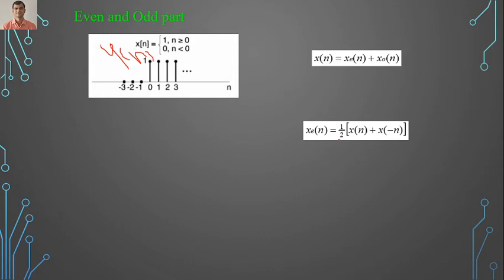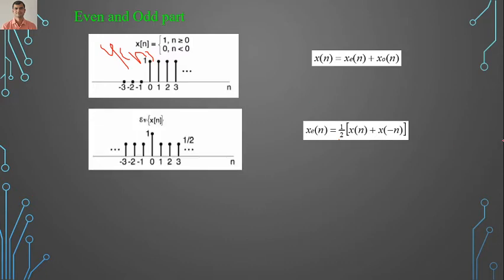So we need to find the even part. X of n is already given here. Then x of minus n: we have to add it. All the positive values become negative values, and all the negative values become positive, so we get the mirror image. This part goes to that side, and this part goes to this side. So we get the signal like this. This is the even part, a direct sketch of the even part.